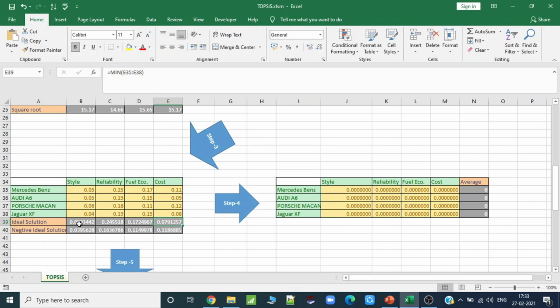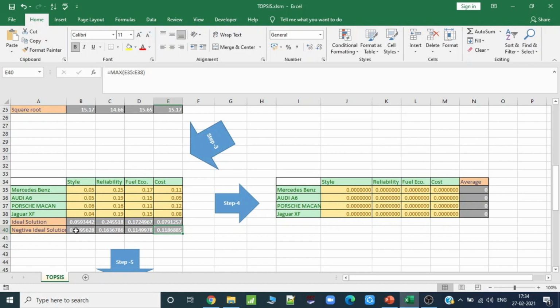So we have to choose the best methods in the ideal solution and the worst in the negative ideal. So minimum, minimum, minimum, and cost is maximum, right? So this is our negative ideal solution. Now we will use our geometric distance formula to compute the distance between each other.